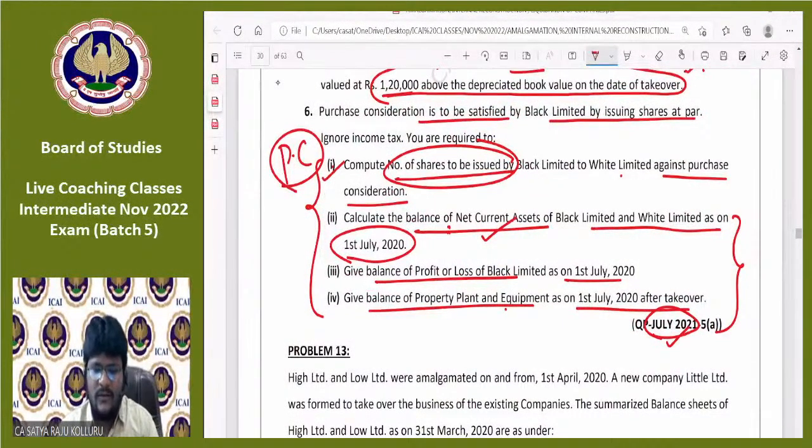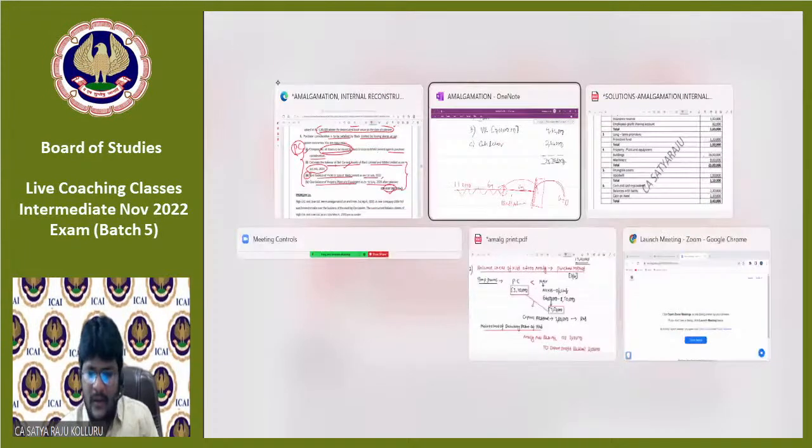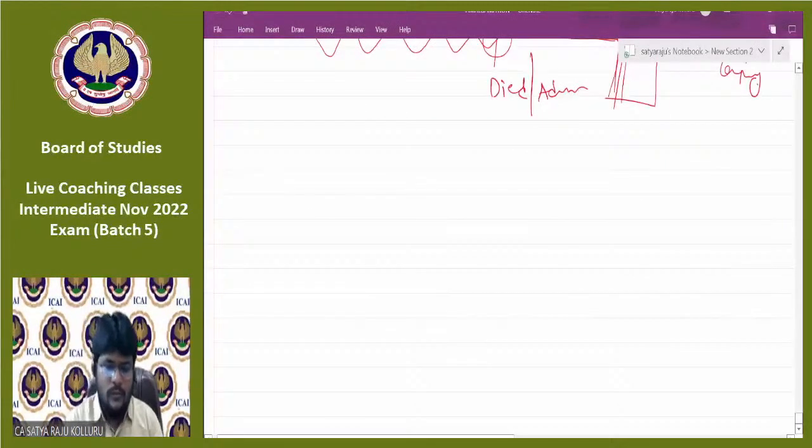But I don't want to resolve problem number 1 directly, guys. First of all, I will do one thing. I will first check with question number 3, because out of the 4 sub questions, in question number 3, they are asking about the balance of profit and loss account of Black Limited as on 1st July 2020. So first, let me start the answer with that question. Please, all of you concentrate.